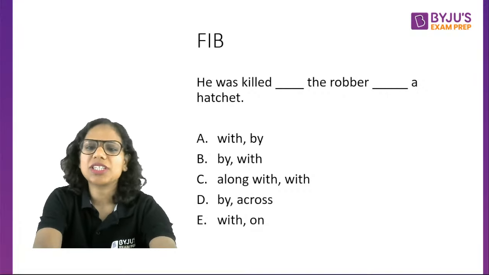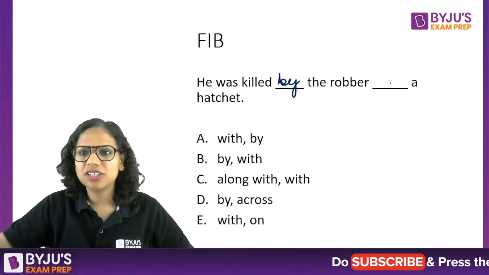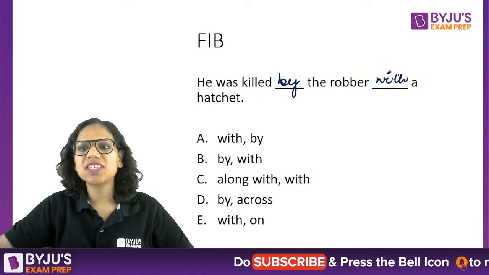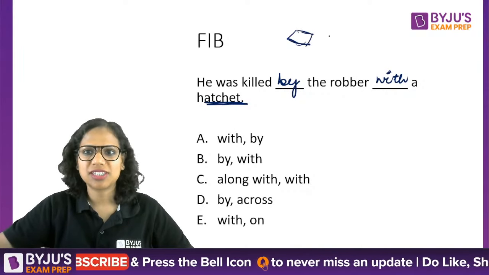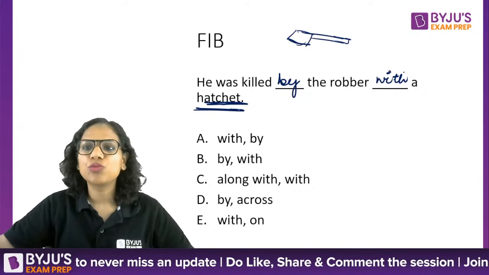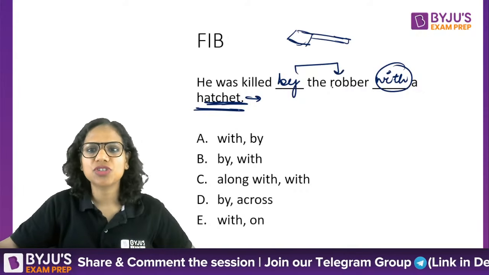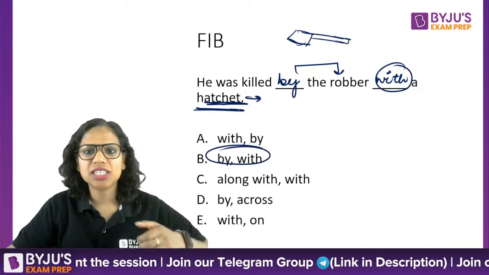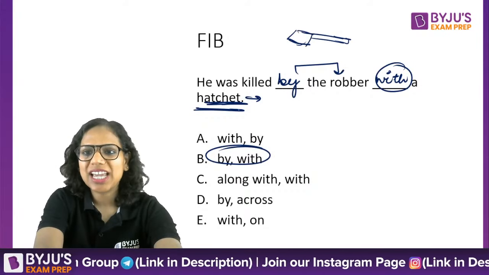D, very easy question. Now this was a very easy question. He was killed by the robber with a hatchet. What is a hatchet? This axe. Okay, this is called a hatchet. So with, because it was the instrument that he used. By, because this is the person who killed. So the answer is B, Bangalore. Okay, B. Right? Good.